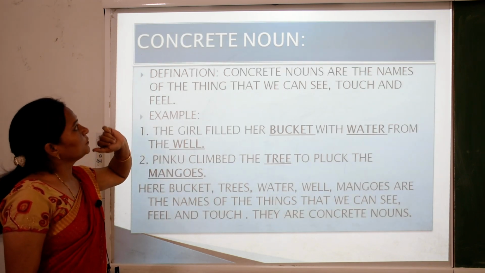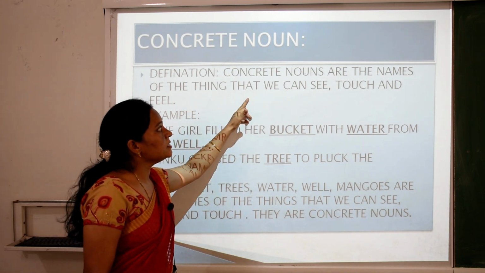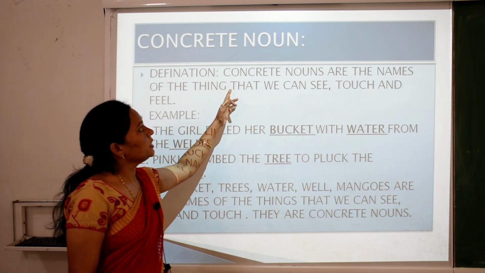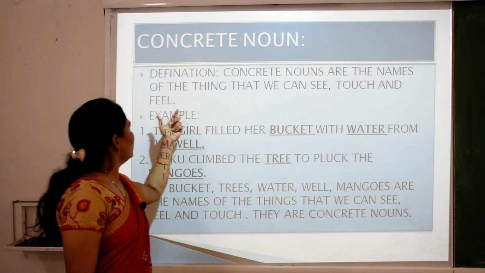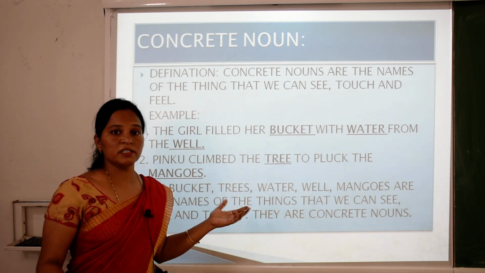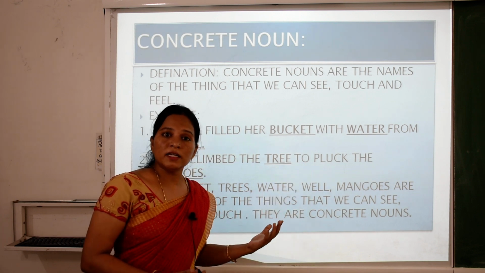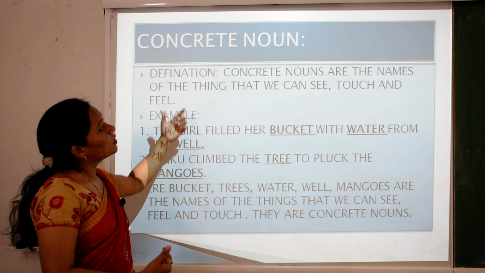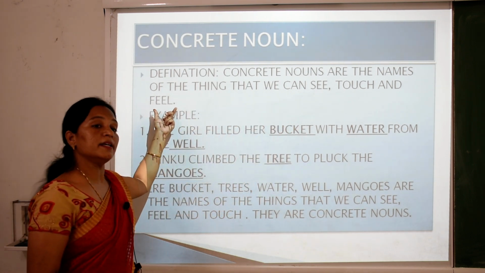What is a concrete noun? Children, concrete nouns are the names of the things that we can see, touch and feel. Can we see a bucket? Yes, we can see, touch and feel it. Can you see water? Yes, we can see, touch and feel it also. So children, those things that we can see, touch and feel are concrete nouns.